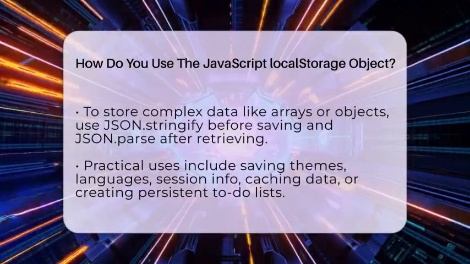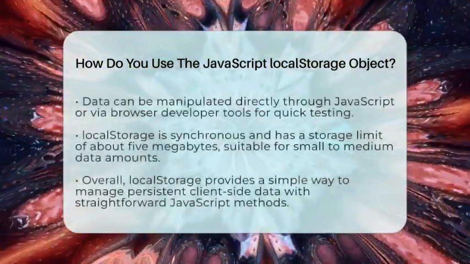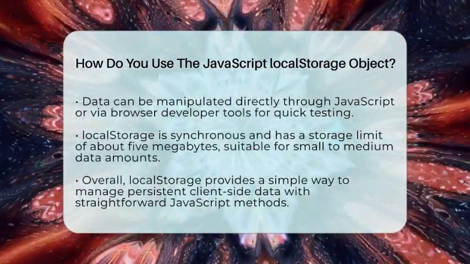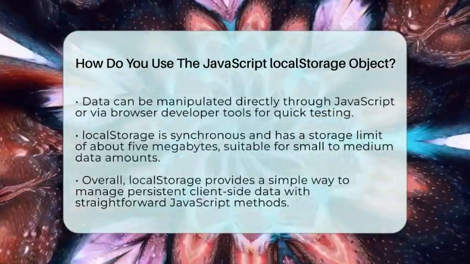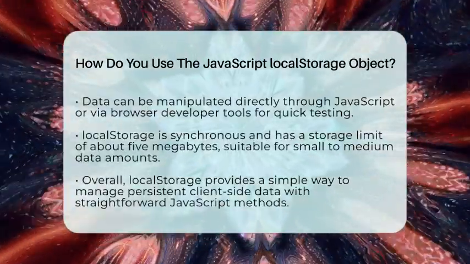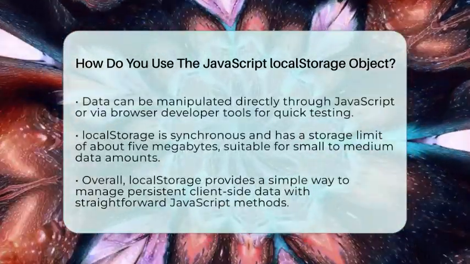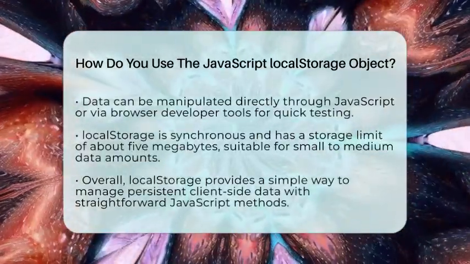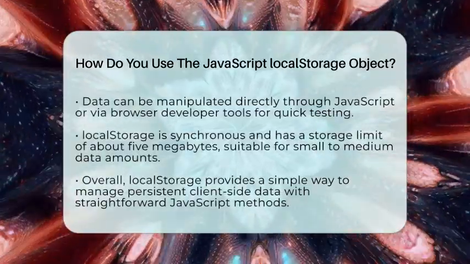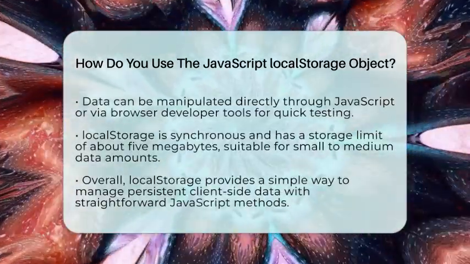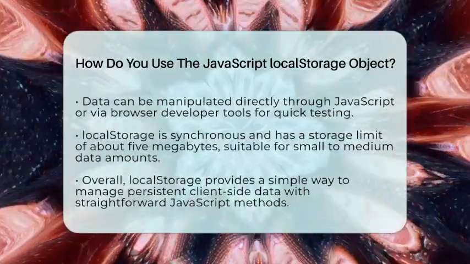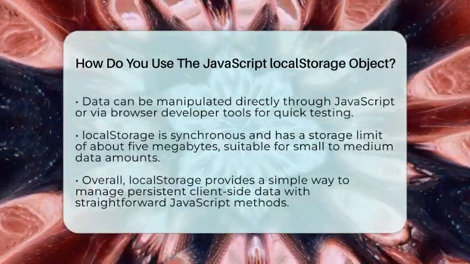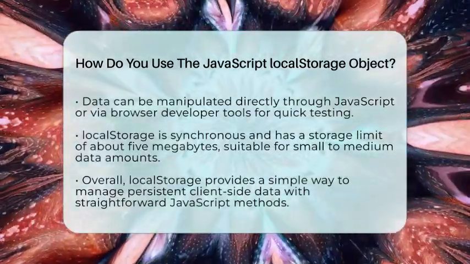In your web development workflow, you can interact with local storage directly in JavaScript or through the browser's developer tools console for quick testing. For example, you can save data with setItem, retrieve it with getItem, remove specific data with removeItem, or clear everything with clear. Remember, local storage is synchronous, so it works instantly but can slow down if you store too much data. It usually has a limit of about 5 megabytes, so it's best for small to medium amounts of data.